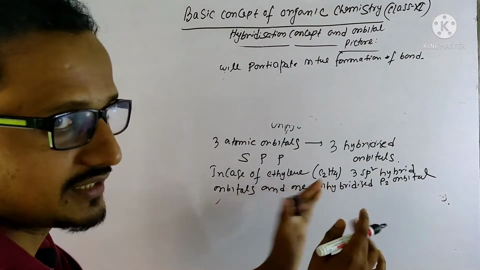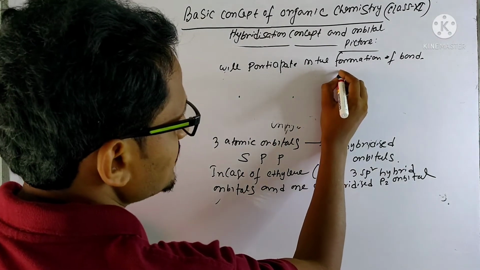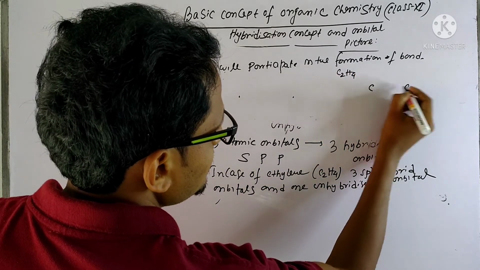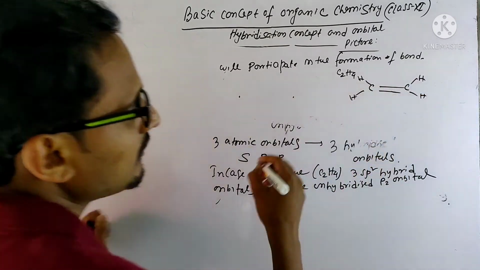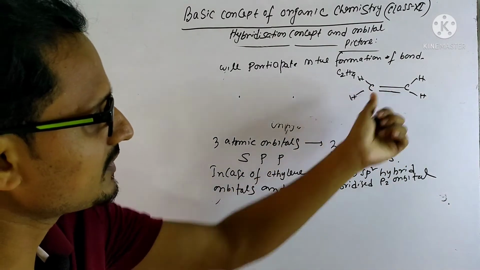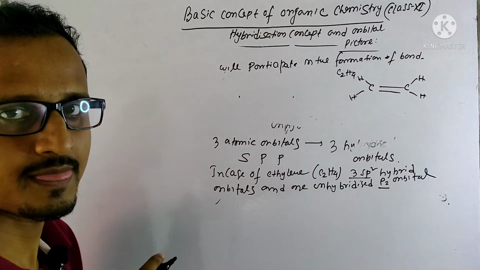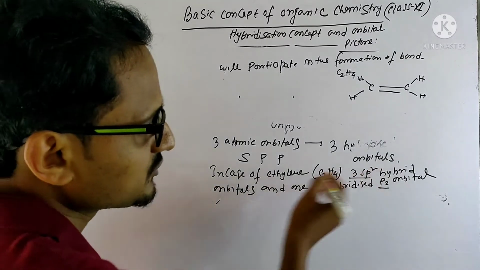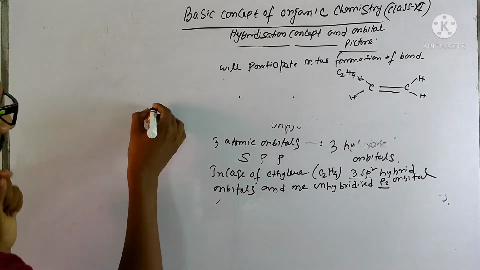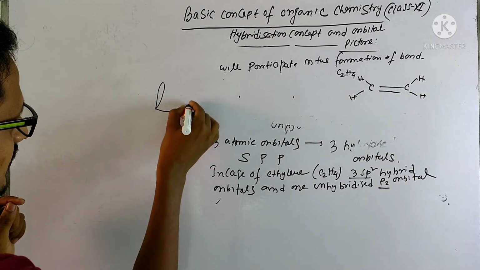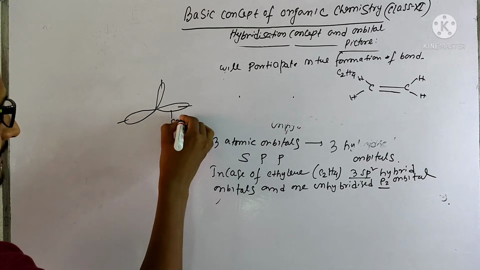Normally C2 means 2 carbons will be there. The structure of C2H4 is like this: C double bond C, with hydrogens. Now how does it actually form? Each carbon has 4 orbitals, 3 sp2 orbitals and 1 pz orbital. Now how will these orbitals look? The sp2 orbitals will be triangular. The sp2 hybrid orbitals are like this.